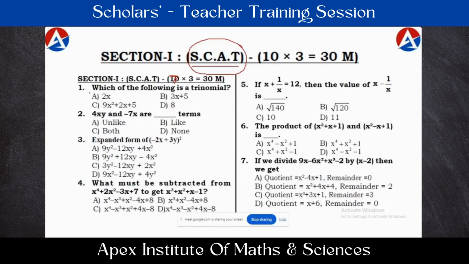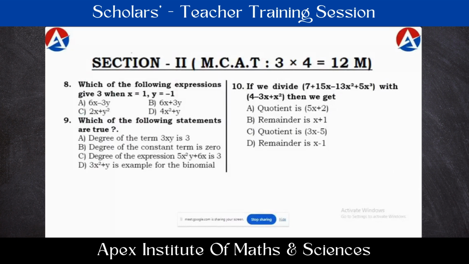For example, if you see here, for the first question, 4 options are given, out of 4, 1 will be the correct answer. If they bubble the correct answer in the OMR sheet, it will be considered as a right answer and they will be awarded 3 marks for this. In this way, 7 questions, for each correct answer 3 marks, and the first section is given for 21 marks.